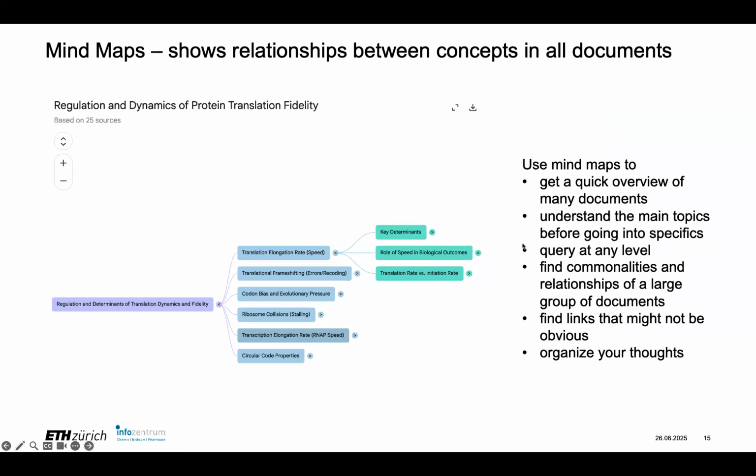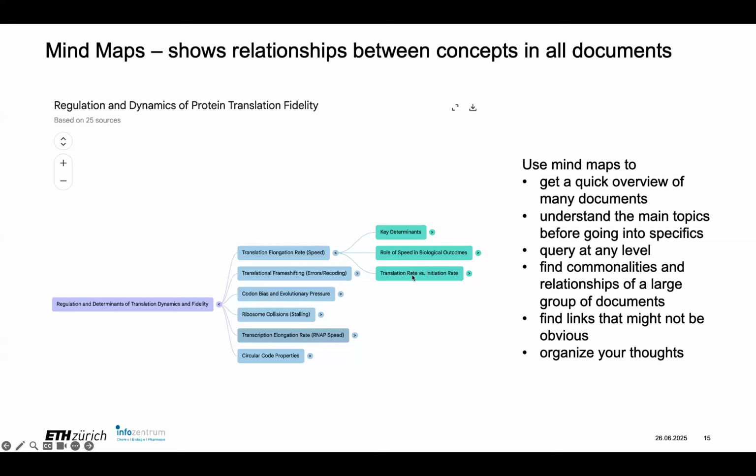The mind map looks like this, and I really like it because you put in 50 papers and you get an overview of the topic, not just one paper. And this is what it came up with from my Codon thing. I can look at the big picture and go down in granularity and see any granularity I want. And I like this because I get the overview of the big picture before I go down to the specifics. And quite often when we read papers, we're looking at something very specific.